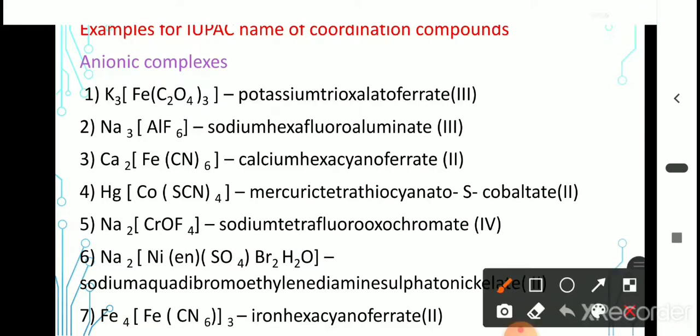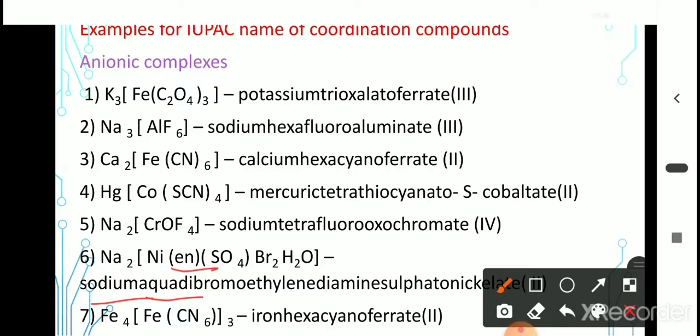Next one, Na2Ni(en)(SO4)Br2(H2O). En is ethylene diamine. Cation is sodium. Okay, it has four types of ligand. En is a neutral ligand, SO4 is a negative ligand, bromine is a negative ligand, H2O is a neutral ligand. They are arranged in alphabetical order. Okay, first aqua, water is aqua. Whatever may be the type of the ligand, they are arranged in alphabetical order.